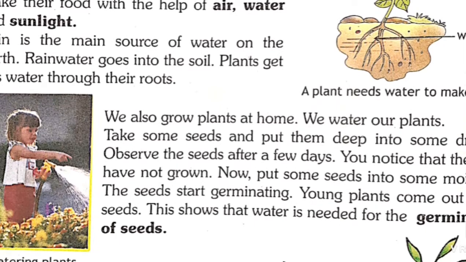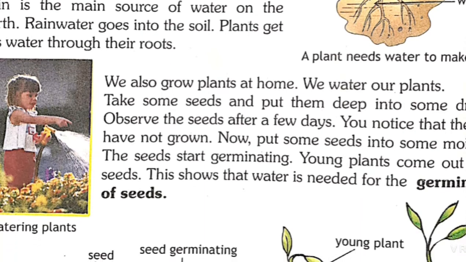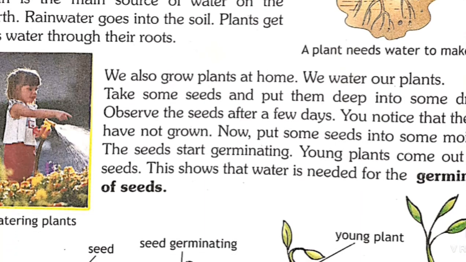Rain is the main source of water on the earth. Rainwater goes into the soil and it becomes underground water. The roots of the plants absorb this water, and the stem carries this water to the branches, leaves, fruits and flowers. We also grow plants at home, so we water our plants. By this they get the water.